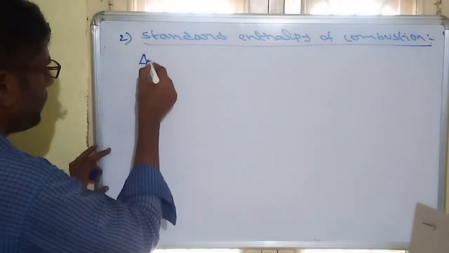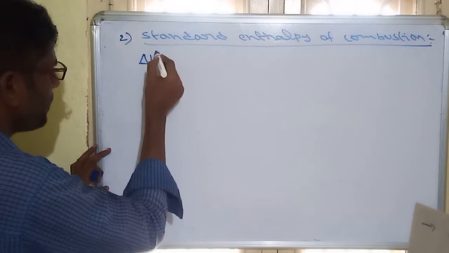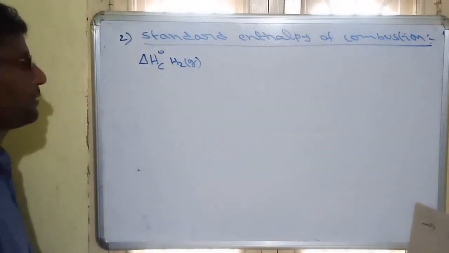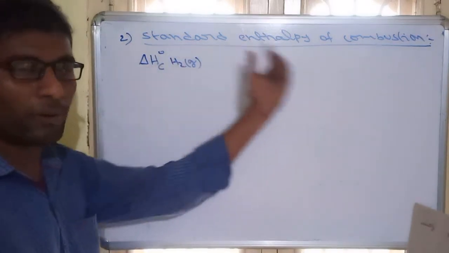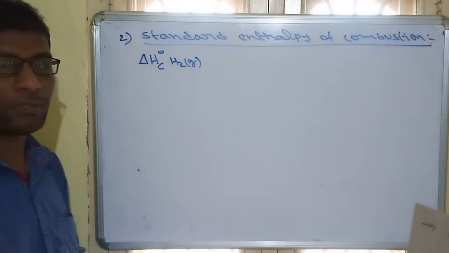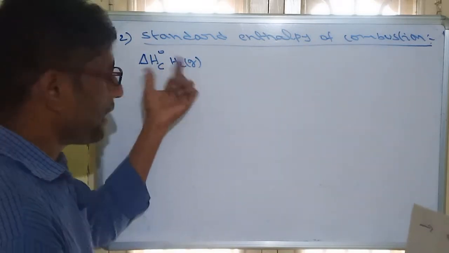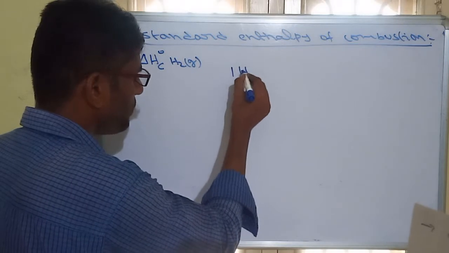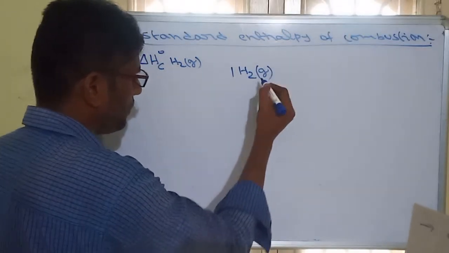For example, the question asks the standard enthalpy of combustion of hydrogen gas. Some values are given, and we have to write the equation. Enthalpy of combustion of hydrogen gas means hydrogen gas we are combusting, so hydrogen must be 1 mole as a reactant.